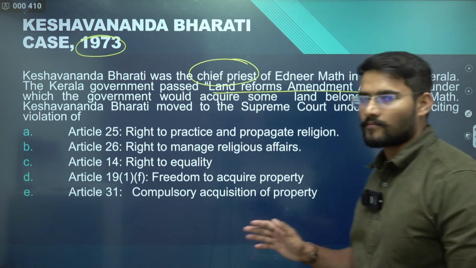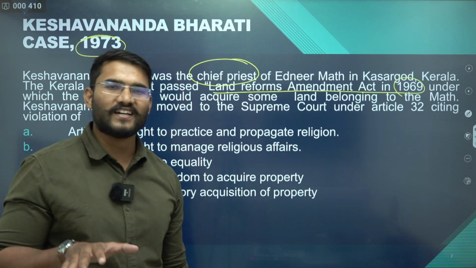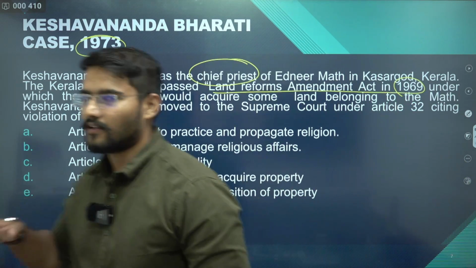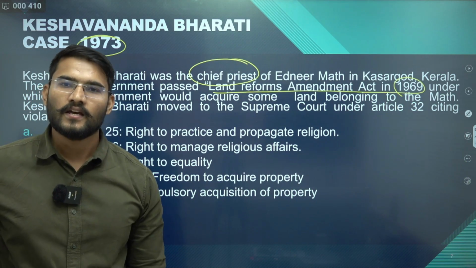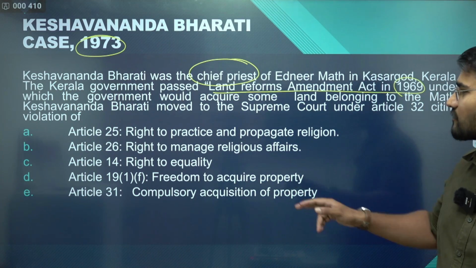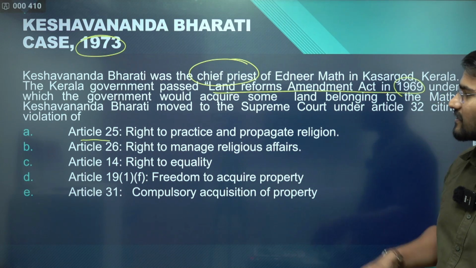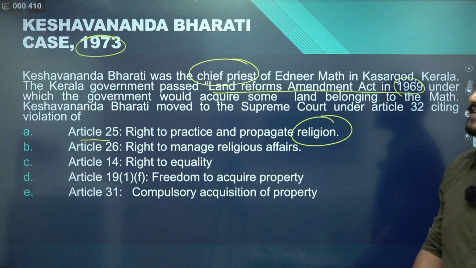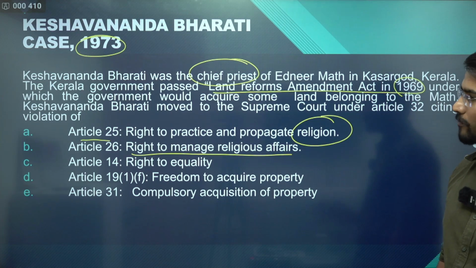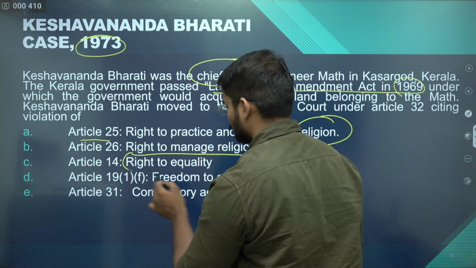So Kesavananda Bharati accordingly moved to Supreme Court under Article 32. He said that this act, the Kerala Land Reforms Act 1969, is violating his fundamental rights. Which fundamental rights were being violated according to him? The first one was Article 25, which talks about freedom to practice and propagate religion. Second is Article 26, freedom to manage religious affairs. Everybody has a fundamental right to manage his own religious affairs. Article 14 talks about right to equality.